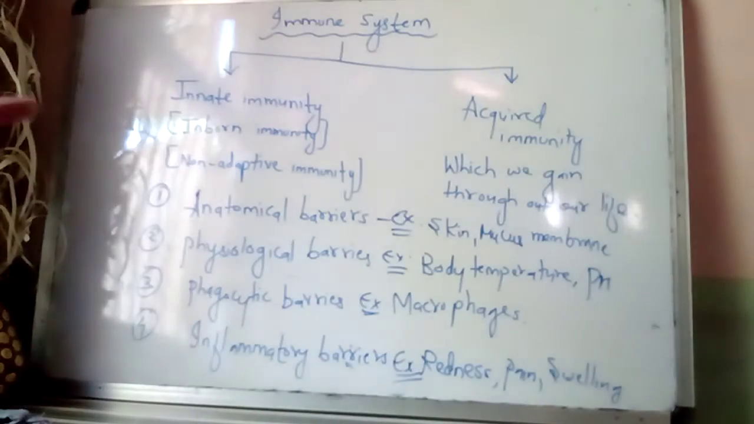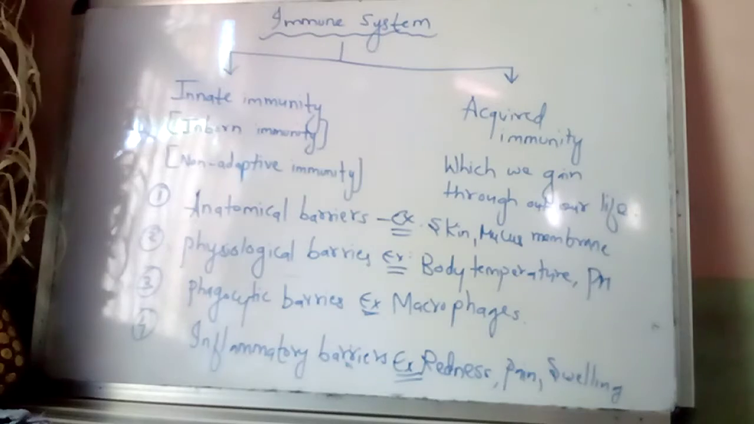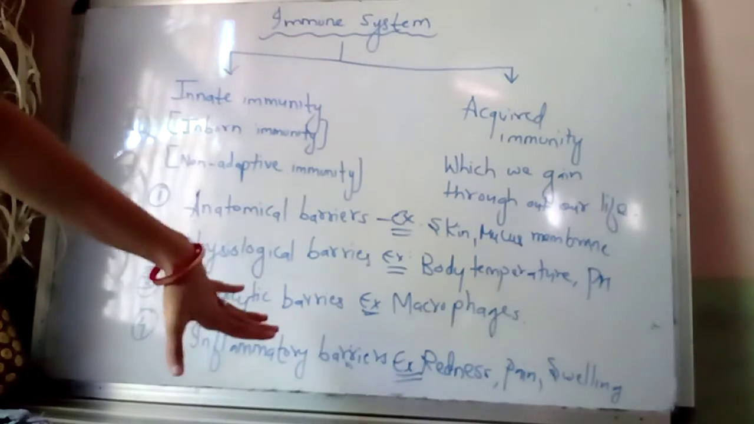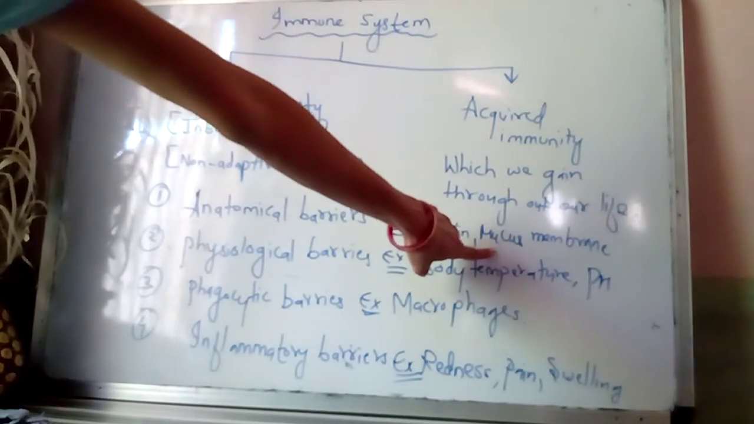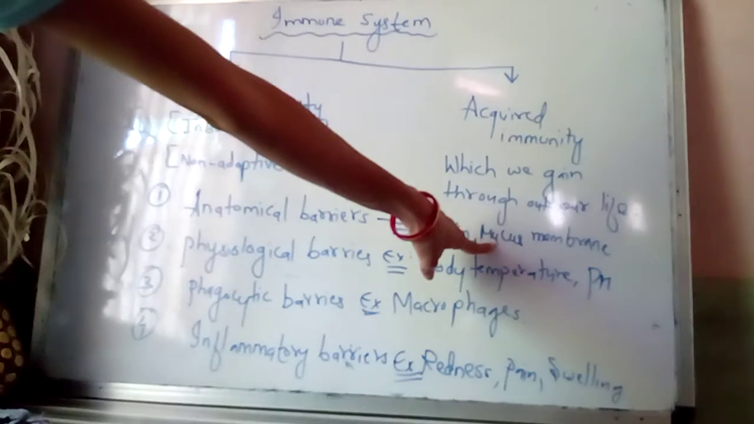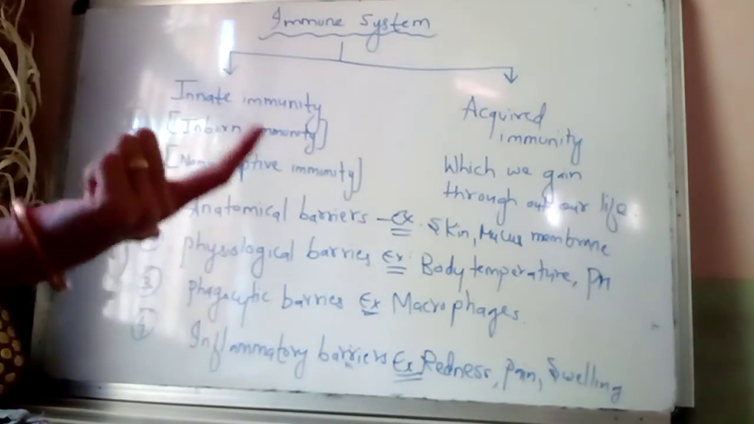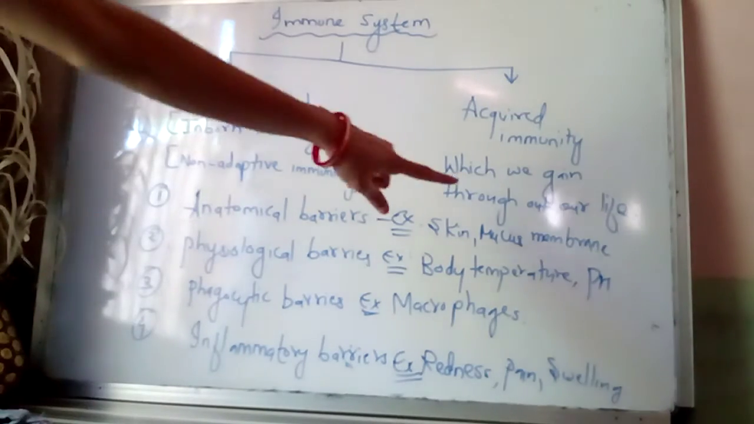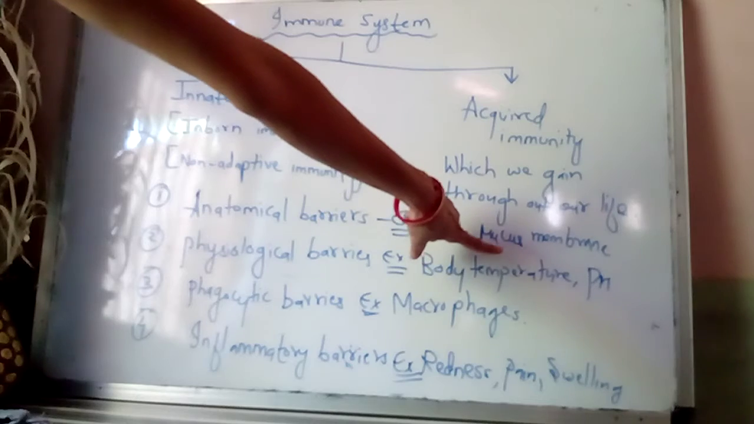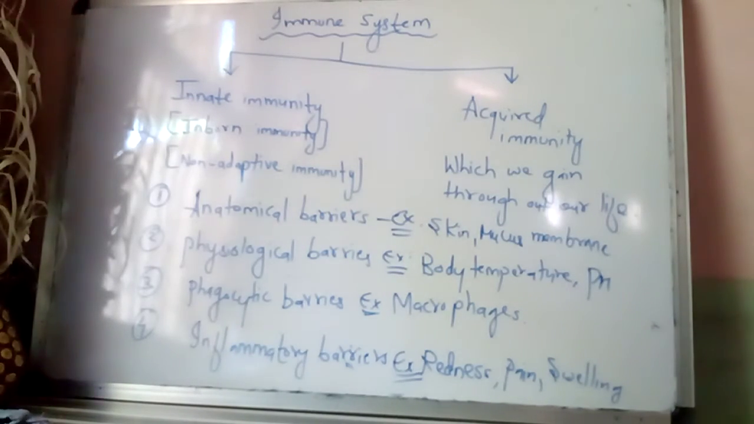Now how does the anatomical barrier work? So anatomical barrier prevents the entry of infection into the body with the help of skin and the mucous membrane which line the different organs of our body, that is respiratory organ, urinary or urogenital tract, digestive system, etc. With the help of mucus formation, mucous membrane destroys the pathogens.